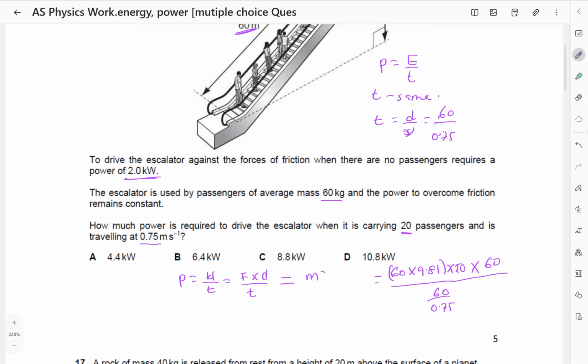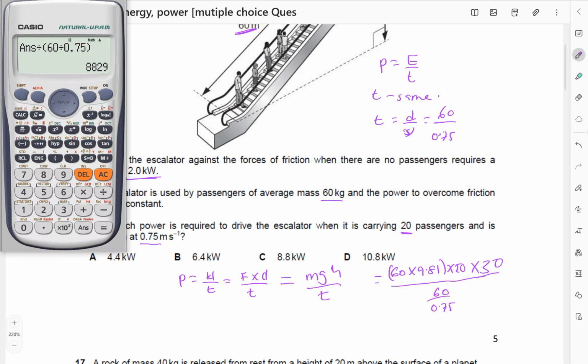So this is mgh over t, the gain in gravitational potential energy. So that is 60 times 9.81 times 20, times 30. That is the total weight, then times the vertical height.